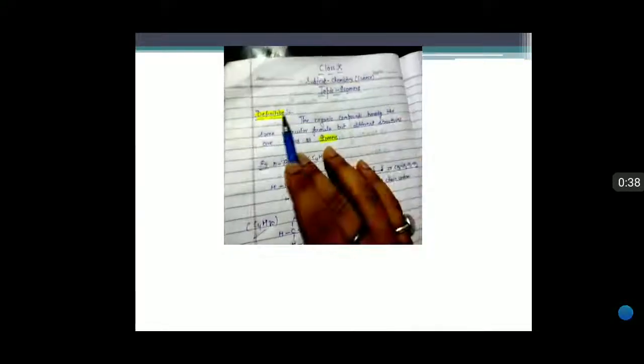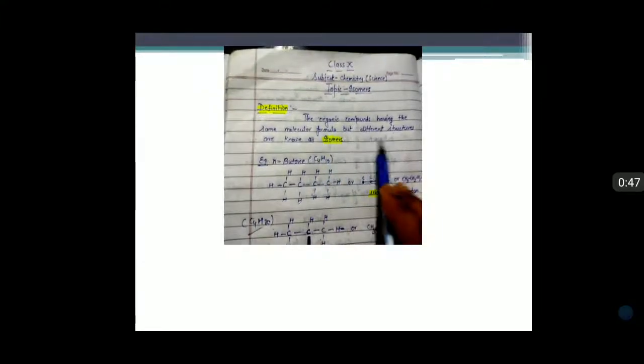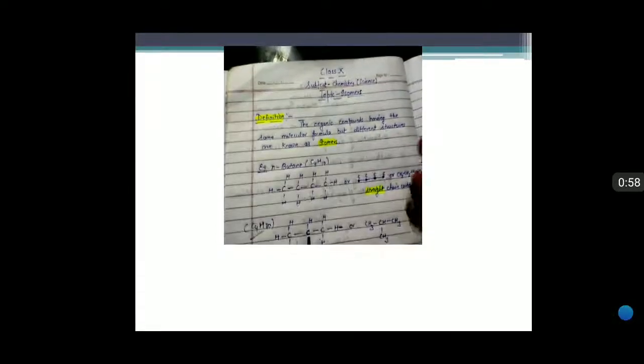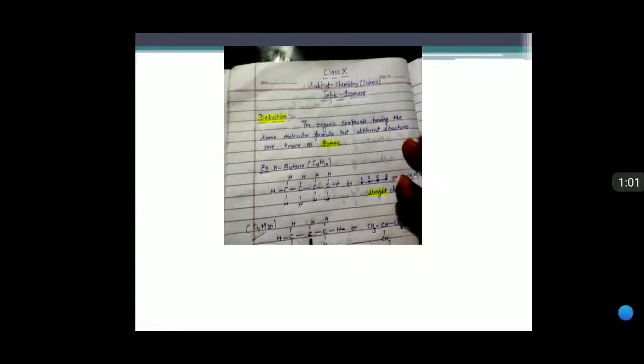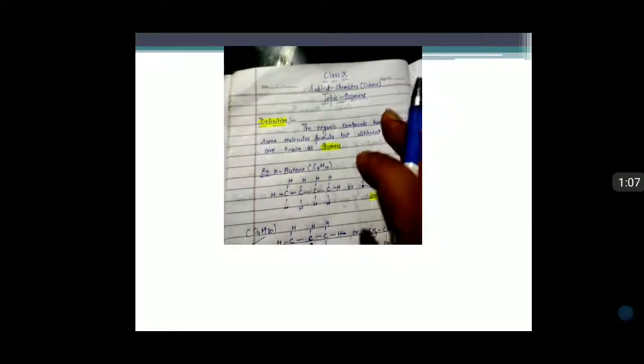First, my dear students, the topic is isomers. What is the meaning of isomers? Isomers means the organic compounds having the same molecular formula but different structures are known as isomers. Means the molecular formula of the compounds is the same, but the arrangement of the atoms is different. So if the molecular formula of the compound is the same but the structures are different, they are called isomers.